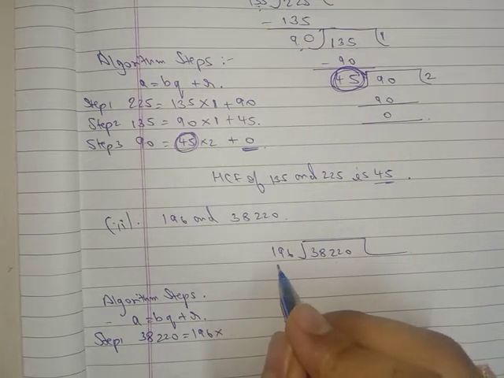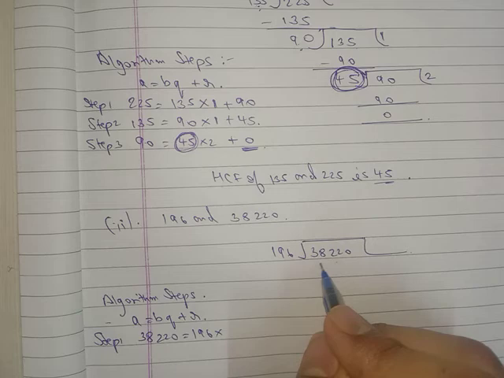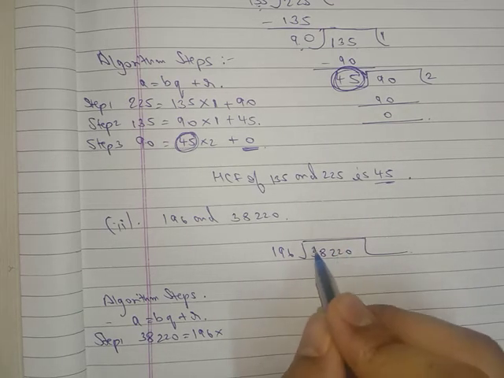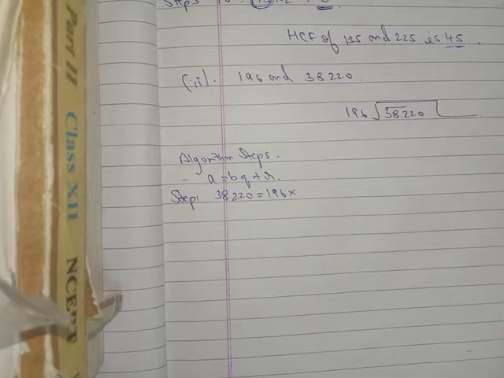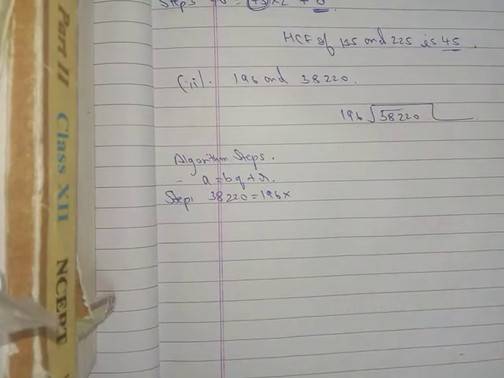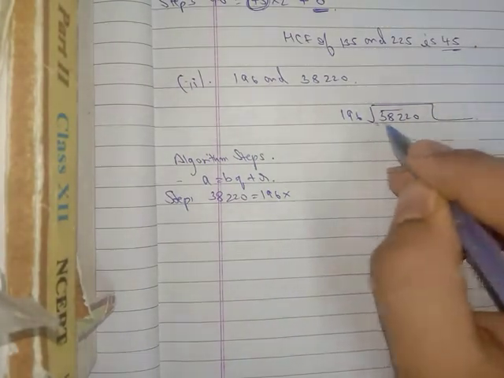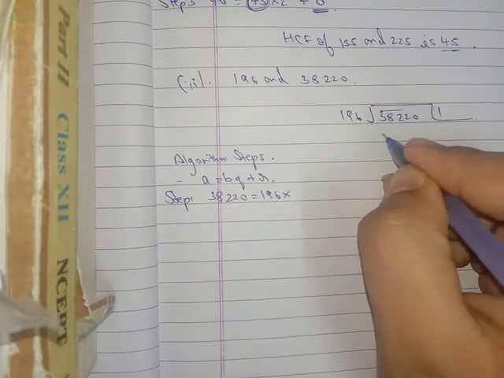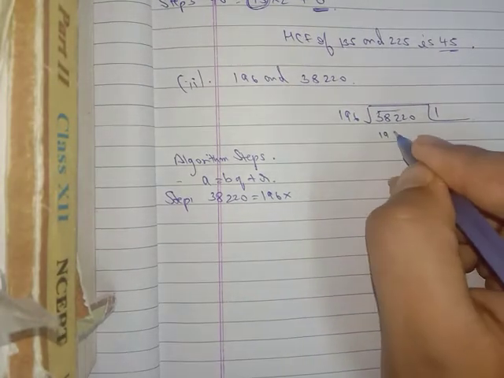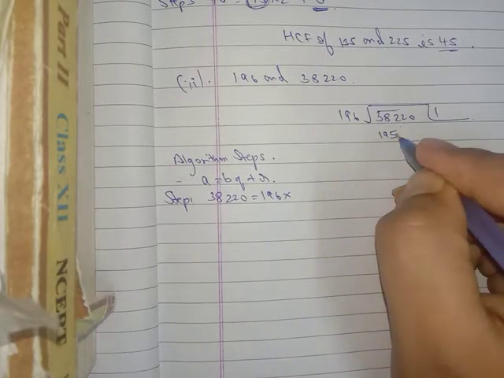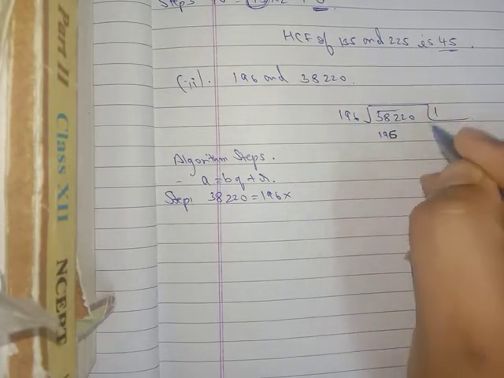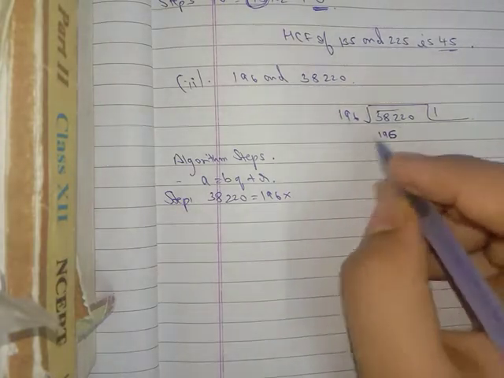Now listen, in the table of 196, how many times do we take for 382? 2 times it is more, so 1 time is 196 only.